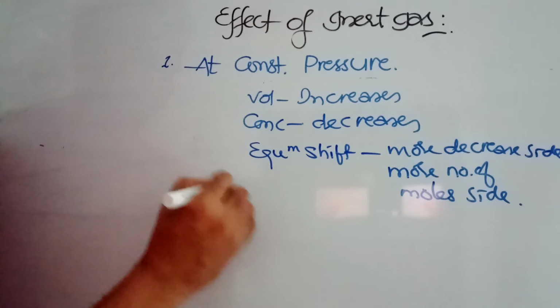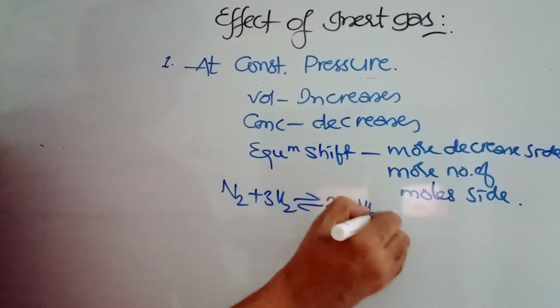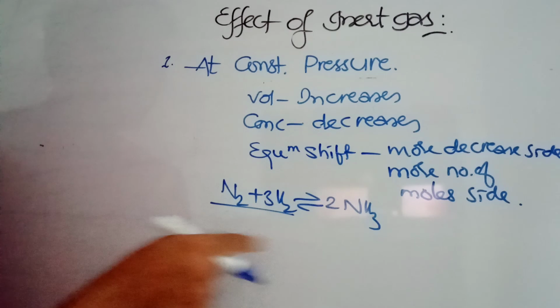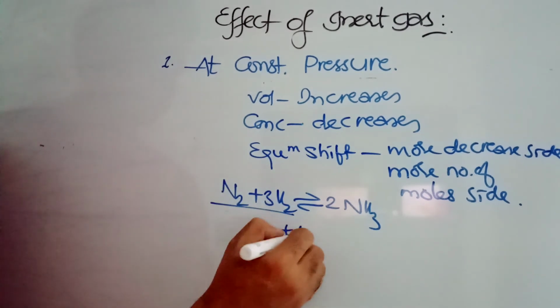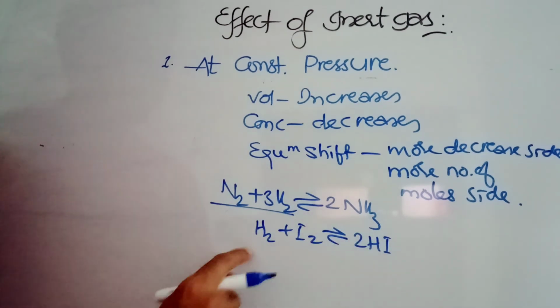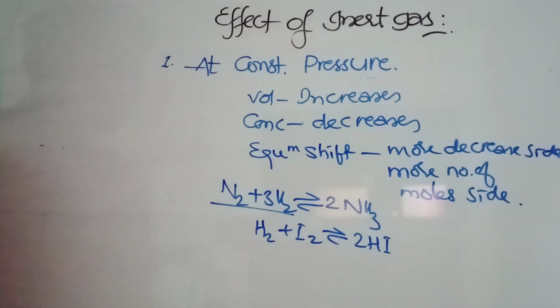For example, N2 plus 3H2 gives rise to 2 NH3. If you are adding inert gas at constant pressure, the equilibrium will be shifted towards this side because more number of moles are there. If it is given H2 plus I2 gives rise to 2HI, all in gaseous state, the number of moles are the same, so there is no effect of inert gas even at constant pressure, because delta n is equal to 0.